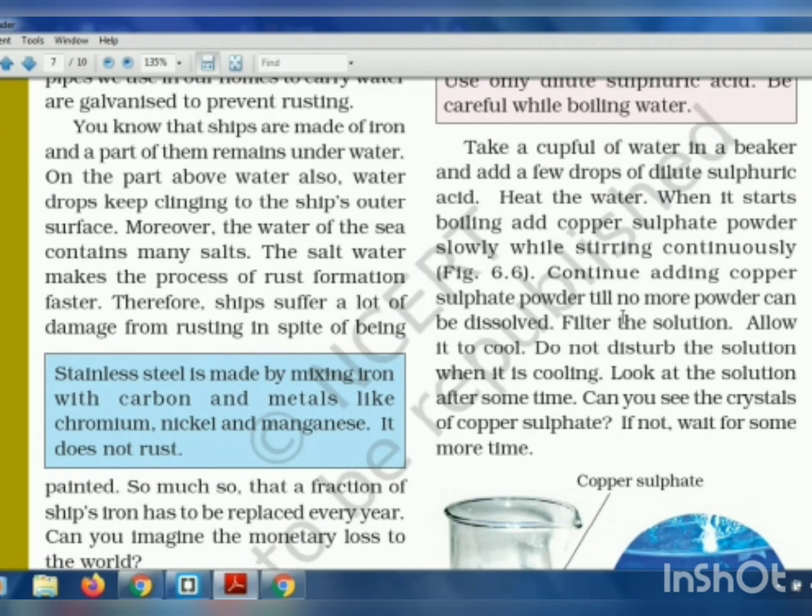Now, what experiment or activity can we do to test crystallization? We have to take a cup full of water in a beaker and add a few drops of dilute sulfuric acid. Then you have to continuously keep on heating the water. And after the water starts to boil, you have to add copper sulfate powder slowly and keep on mixing it in the water.